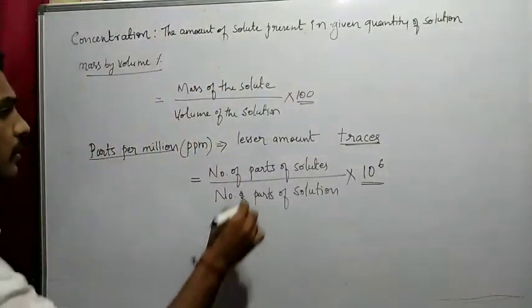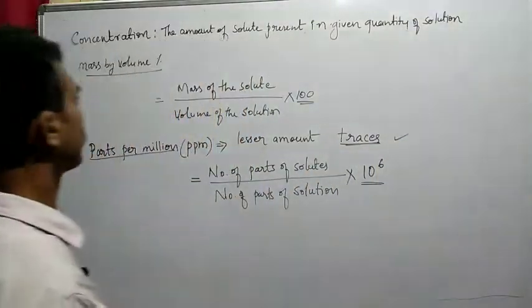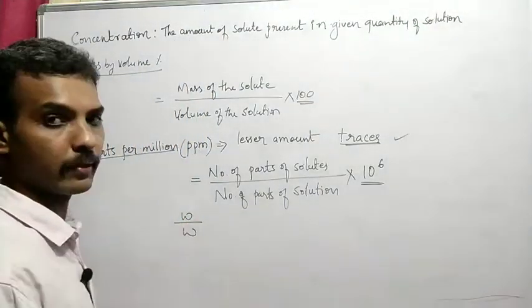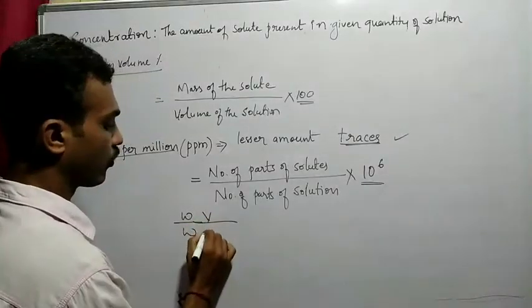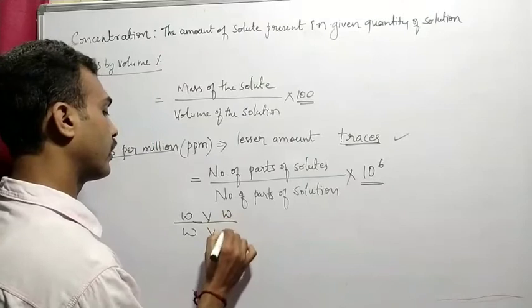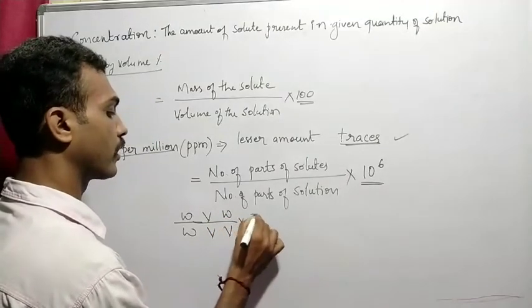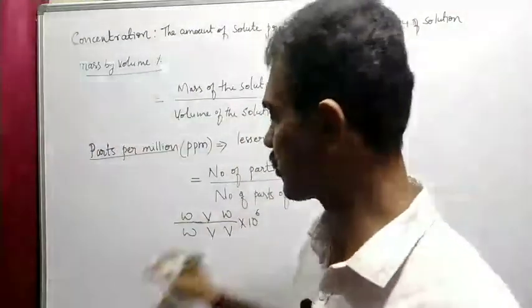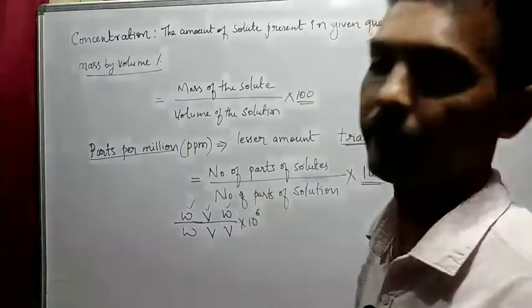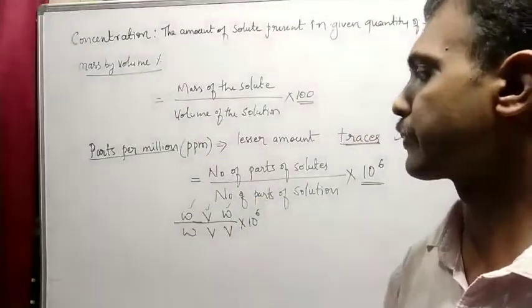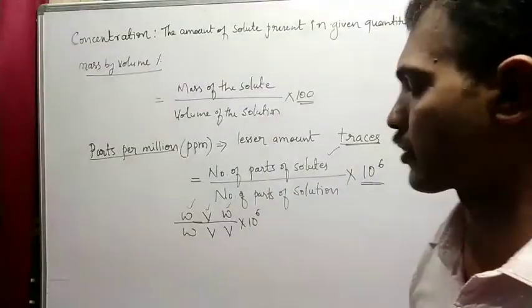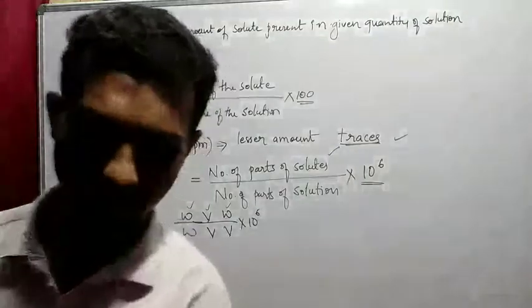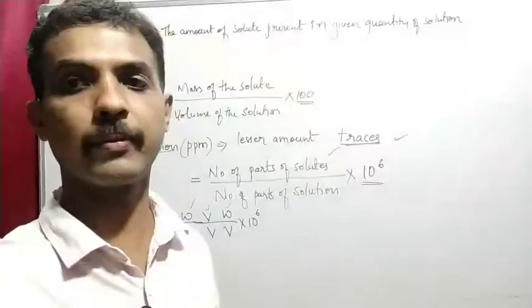And this parts per million, ppm, you can use it for what? Volume by volume percent, which we have already discussed, weight by weight, and volume by volume, and then weight by volume. You can multiply by 10 to the power of 6, million. So all of these become parts per million, right? But exactly what is parts per million? The number of parts of solute divided by the number of parts of solution in 1 million, so it is nothing but 10 to the power of 6. So we will go with one problem.